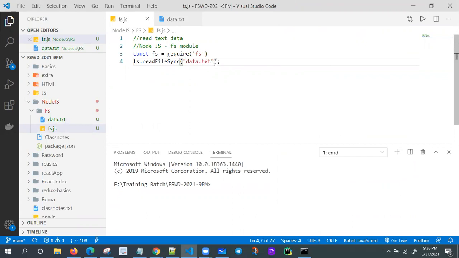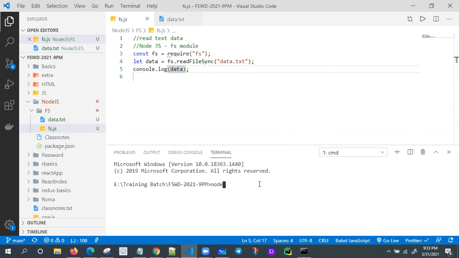data.txt, and let me print this. Let me try to read. While reading, we're getting the data equal to something fs. Okay, maybe the text is that let data. Okay, fine, it's gone now. Now console.log, I'm printing the data. So let's execute the program. You will get one idea.